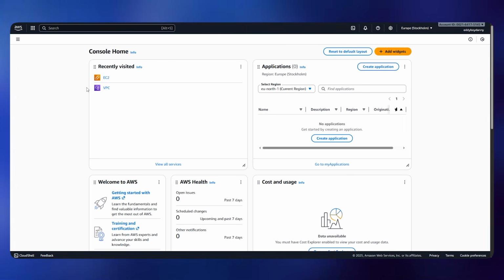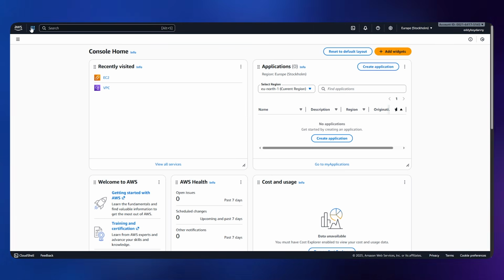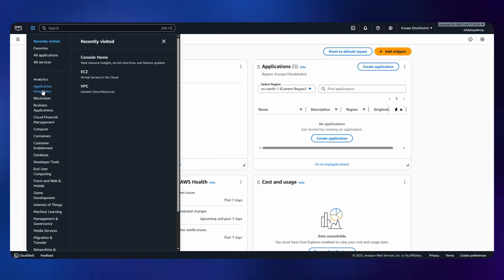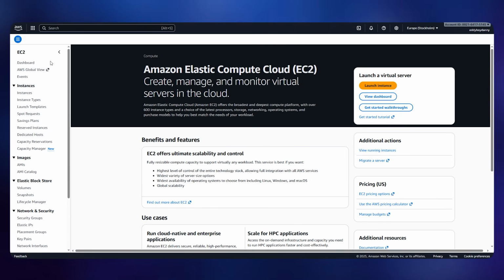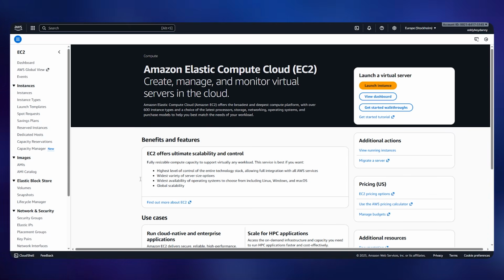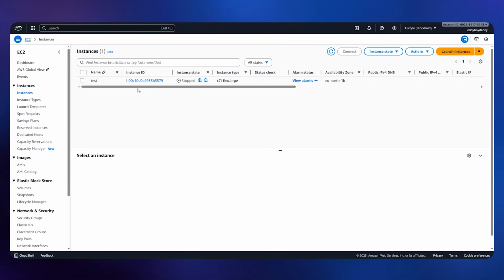Once you're in here, you have to click on these 3 lines, or we can just go ahead and click on this one, and then go on and create the compute. Click on compute, and then you will see this here, EC2. Once you are on this page, it will give you a lot of different things. Here you can see there's an instance, and that's what we are going to create. We need to create an instance.